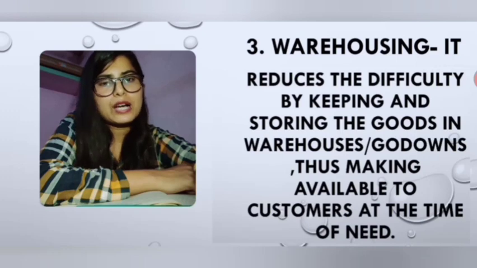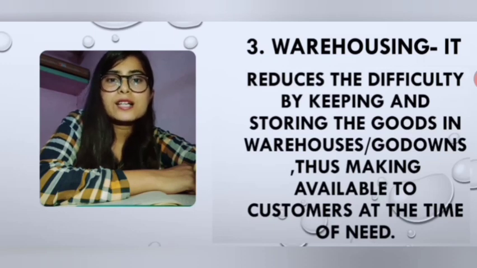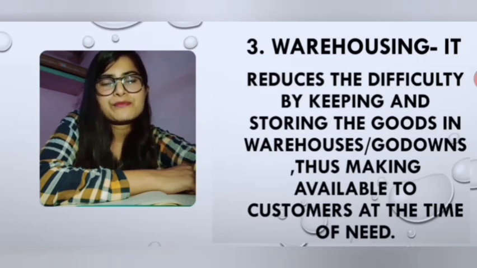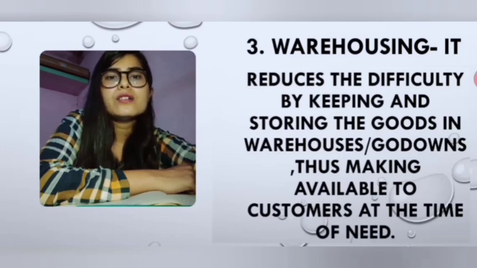When there is a godown or warehouse, it reduces the difficulty that may arise after producing goods in a large quantity. For example, if a producer produces 200 items, but only 100 items are demanded by customers, the rest of the products will have to be kept in the godown or warehouse. So it gives that facility.